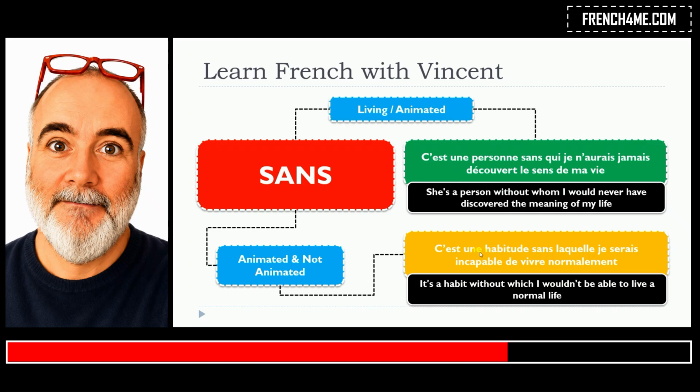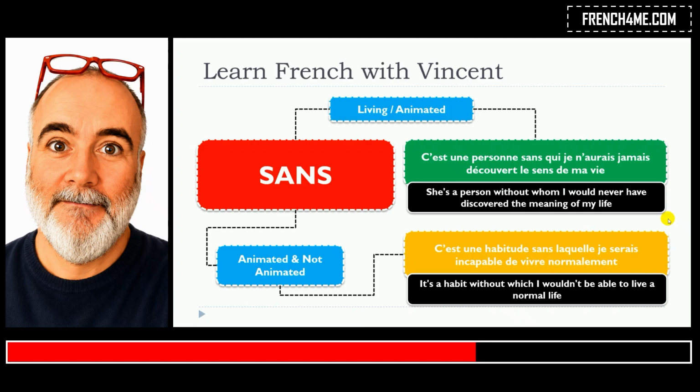It's a feminine word, une habitude, it's singular, and so we will go for the feminine singular pronoun, laquelle. C'est une habitude sans laquelle je serais incapable de vivre normalement.